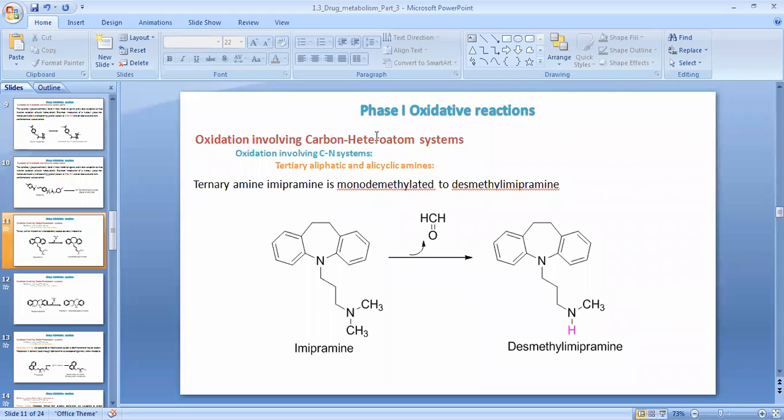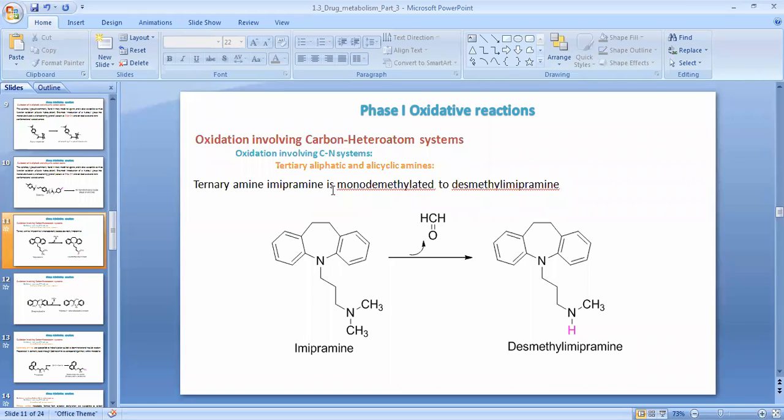Now we are discussing an example of metabolism of a drug which involves the carbon-heteroatom system. Carbon-heteroatom system means what? Presence of a heteroatom in the ring. The example of such a drug molecule is imipramine, used for the treatment of central nervous system problems. Now the tertiary amine imipramine is